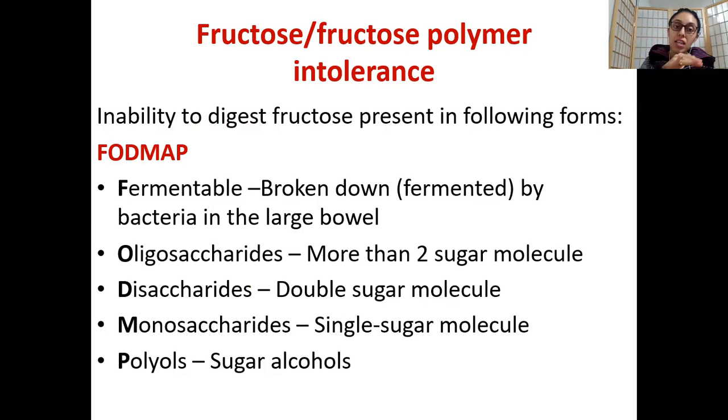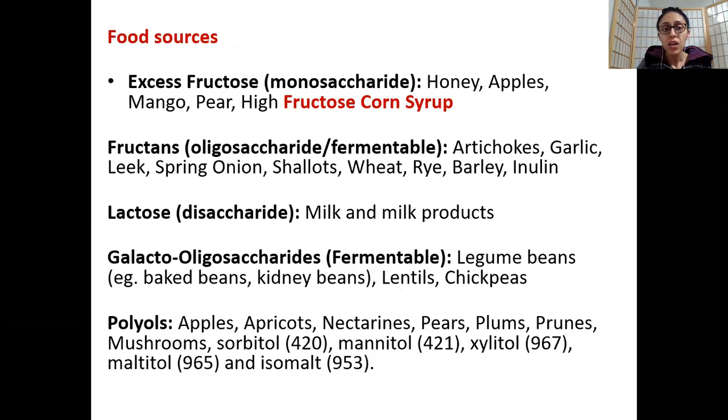All right, so guys, the fructose intolerance, basically it is called FODMAP. So you have fermentable oligosaccharides, disaccharides, monosaccharides and polyols. That is the full form of it. Now we'll go through each one of these. I won't go into food science, but as you know, monosaccharides are glucose, galactose; disaccharides are like your lactose; oligosaccharides have more than 2 molecules; fermentable means anything which can be fermented in the large intestine; and polyols are your sugar alcohols. Your oligosaccharides are like your fructans, inulin, all of those as well. Oh yes, I have written it over here for you, which is good.